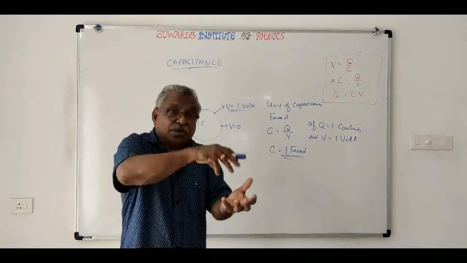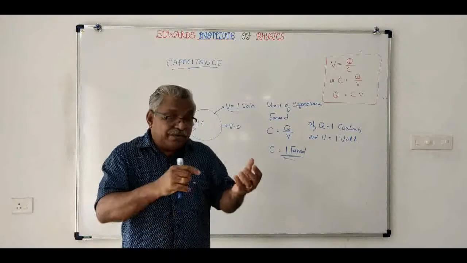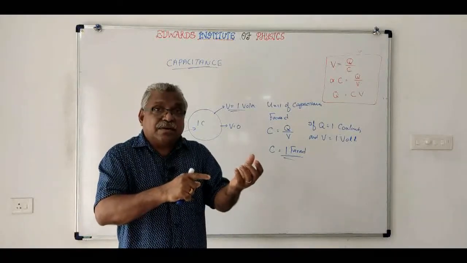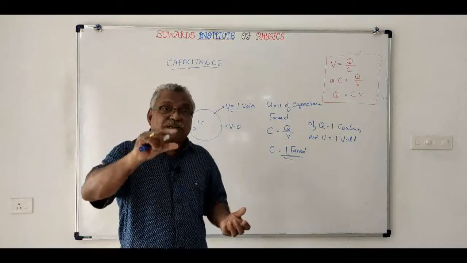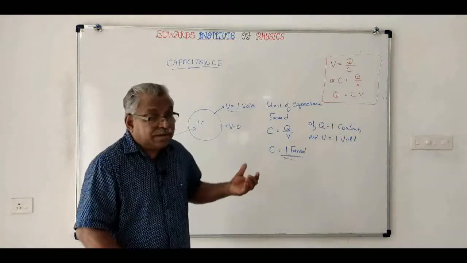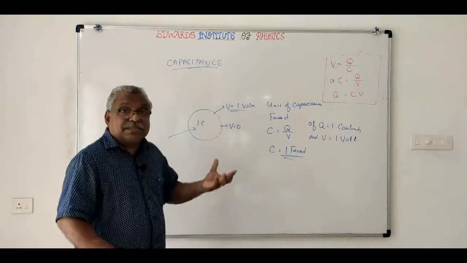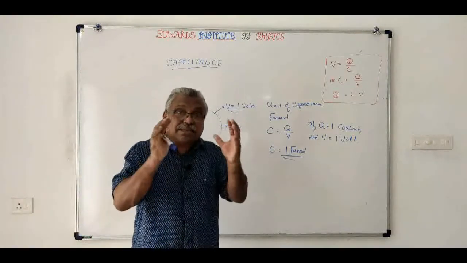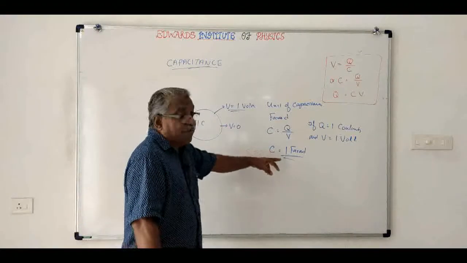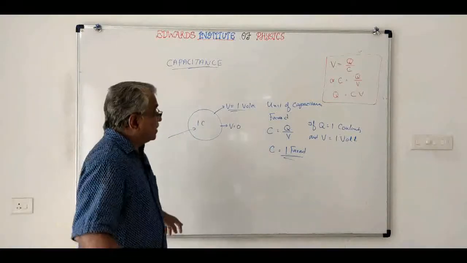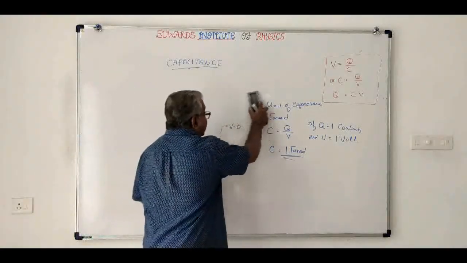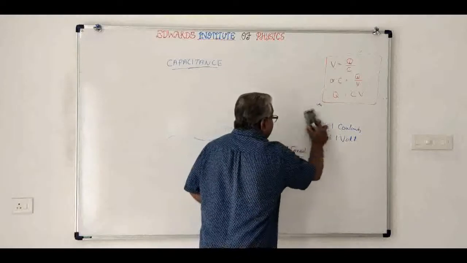If we put 1 coulomb charge into a conductor, and if you note the potential before and after, if there is a potential difference of 1 volt, then the capacitance of that conductor is said to be 1 farad. So this is the definition of farad. Okay.